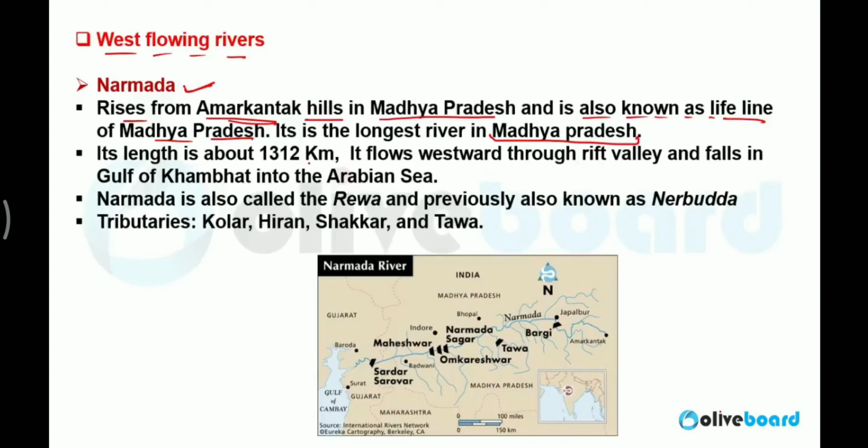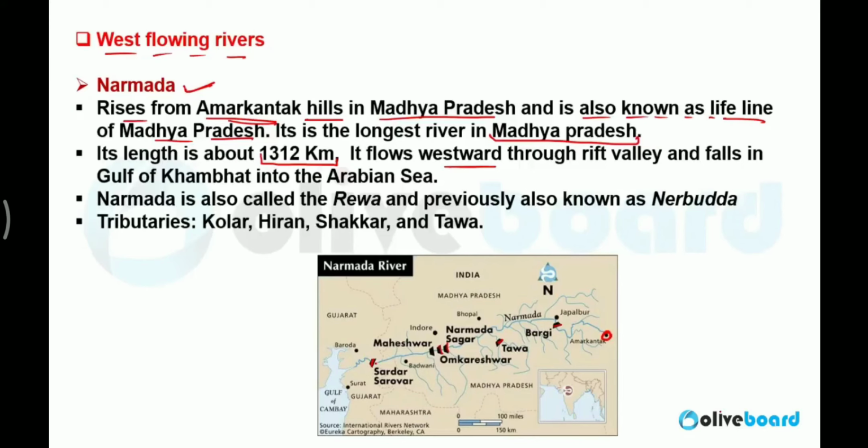The length of Narmada is 1312 kilometers. It flows in the westward direction, opposite to other rivers. It originates from Amarkantak and flows westward. Here you will find the dams: Bargi Dam, Tawa Dam. After that, Maheshwar Dam, Omkareshwar Dam, Sardar Sarovar Dam.